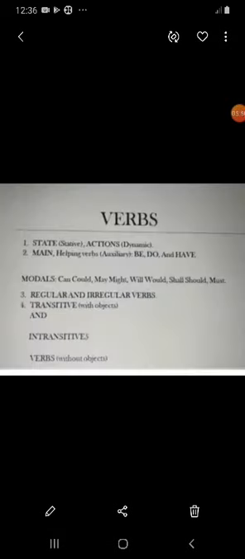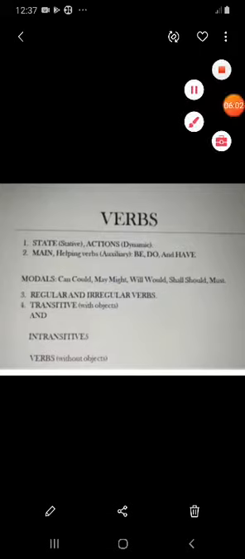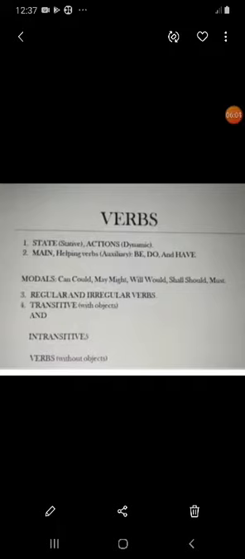Okay, so I hope these regular and irregular verbs are quite clear to you. Now let's move on to our final type of verb, and that's transitive and intransitive verbs. Have you ever heard of these before? Well, they are actually really easy, but they are also important because a lot of students make mistakes in this area. So, a transitive verb is a verb that takes an object.